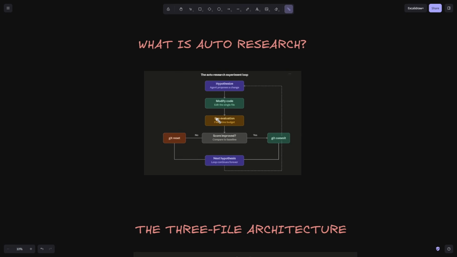So let's see a high level view. The agent will start with a hypothesis: I am doing this change and this change might improve the metric. You have to give the agent a way to evaluate. The metric also has to be one. It will look at only one metric and it will modify that file. It will run the evaluation, get that metric. If that metric score is improved, it will commit that, and if it is not improved, it will reset, and again it will start with the next hypothesis, and it will keep doing it as a closed loop,